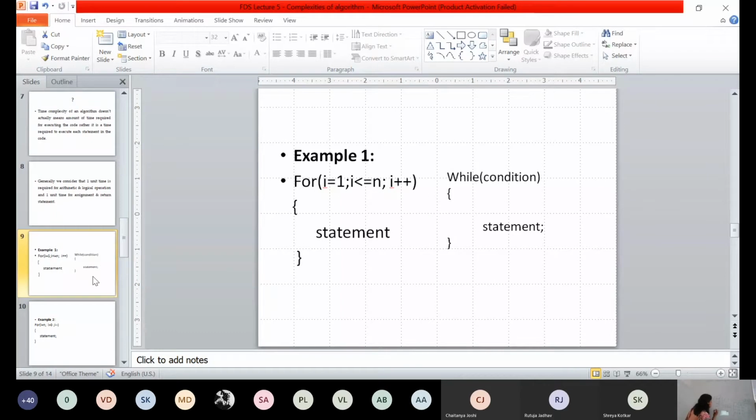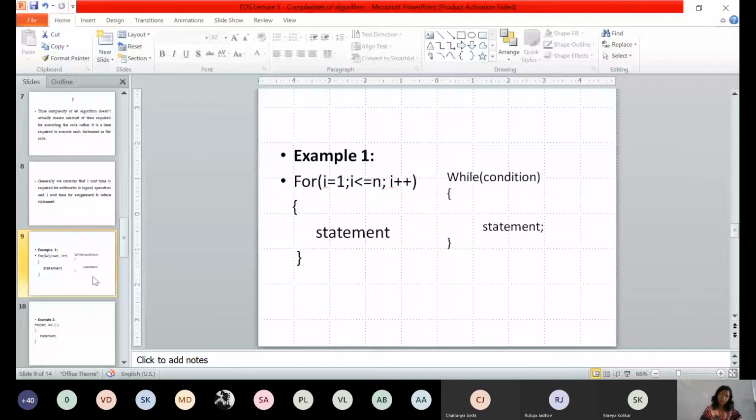But this particular statement is executed for how many times? The statement written inside the for loop is executed how many times? N times. See, you can see here, n times. Because when the value of I reaches 4, that is n plus 1, it will not come inside. Why? Because this condition becomes false: 4 less than or equal to 3 is false and it will not come inside. So the inside statement is executed only n times.